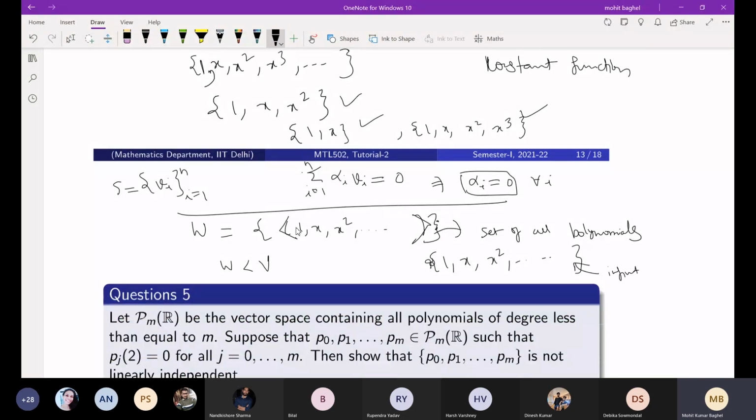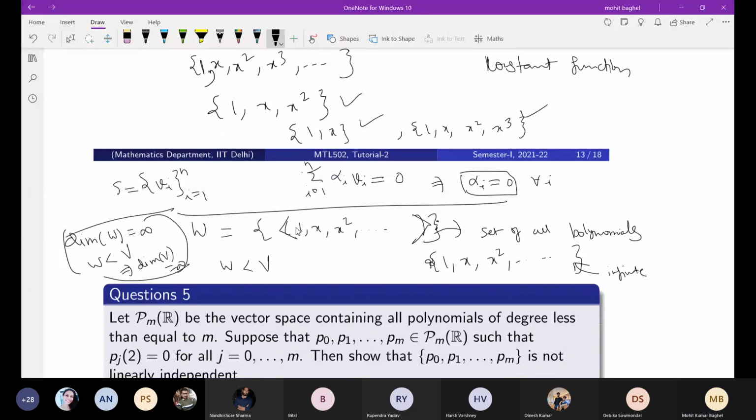So the dimension of the subspace W is infinite, and W is a subspace of V. So what does it imply? The dimension of V is also infinite. This is another approach; you can use the above question also, and you can use this argument too.